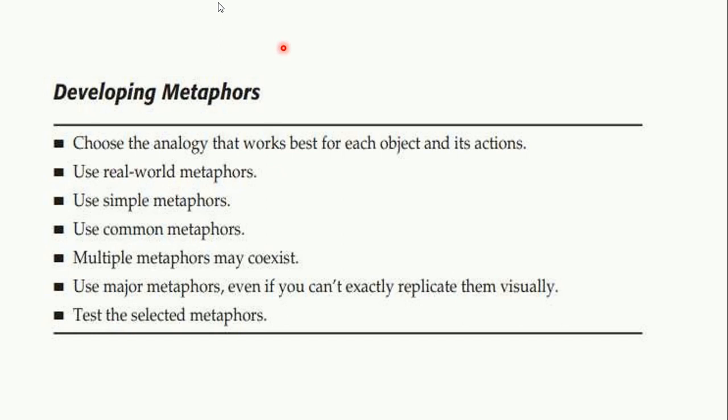As you know, the word search is the best word for that particular action, so they have chosen it thinking of the user's mental model.